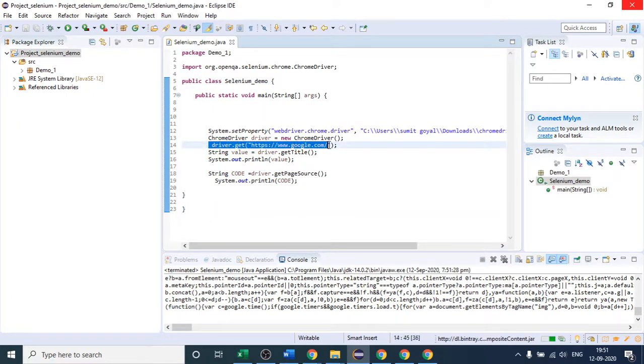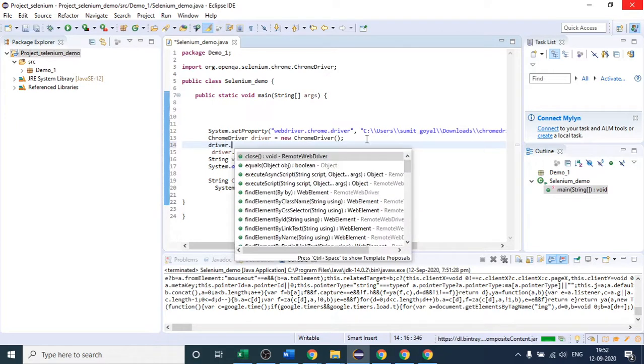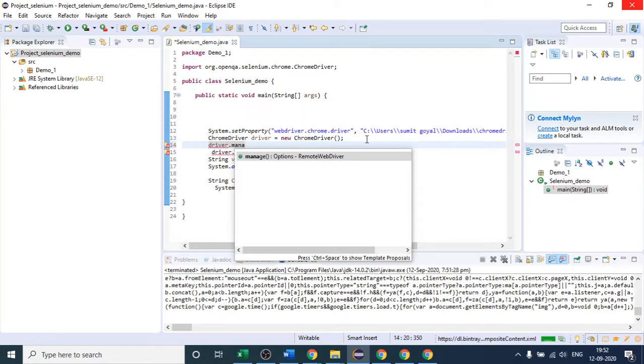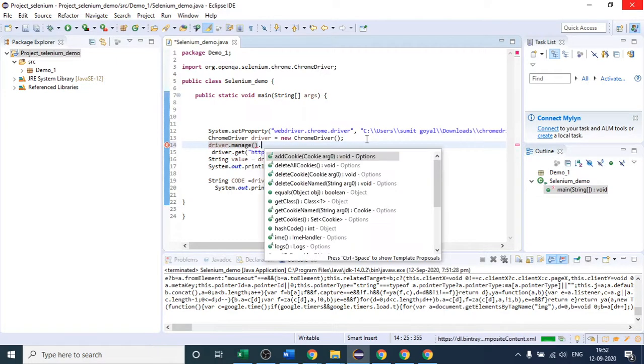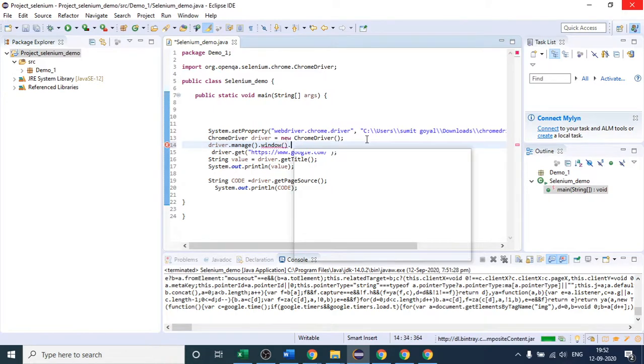Before opening my URL, I will write one line here. Driver is my object, dot, and there is one method which is manage. Inside that manage method, there is one more method which is window. Inside this window method, there is one more method which is maximize. By writing this, Chrome will open in maximized mode every time you run this.